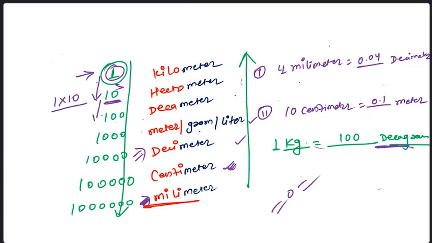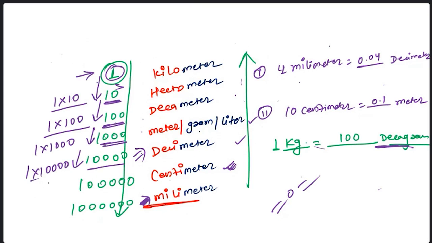Now here I am going 1 more down, so I have to multiply 1 with 100, and 1 with 100 is 100. Now 1 more down. It means I multiply with 1000, so this becomes 1000. 1 more down means I multiply with 10,000, so this becomes 10,000. Understood? That is the reason we are getting the value bigger and bigger.